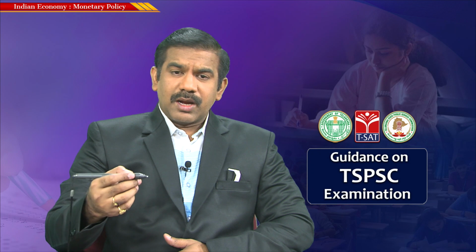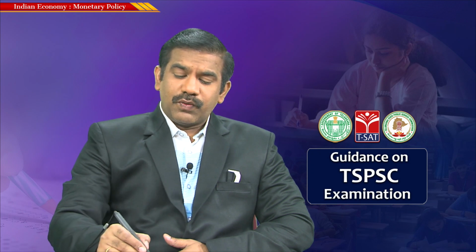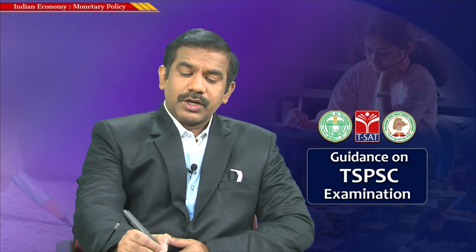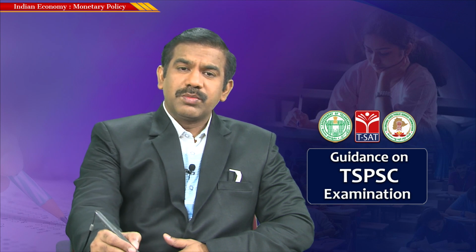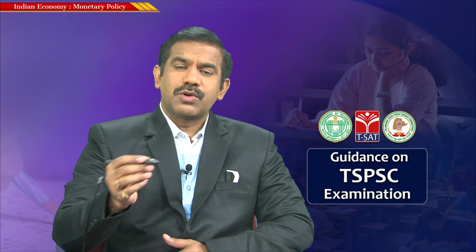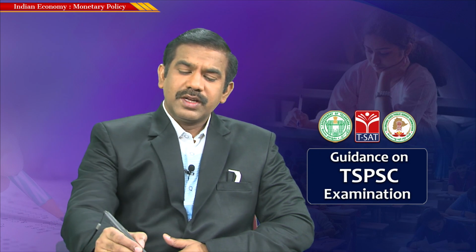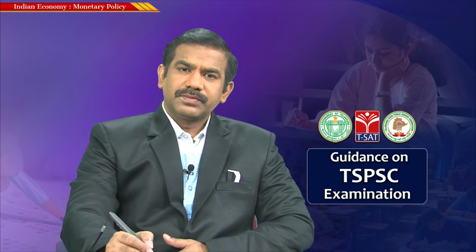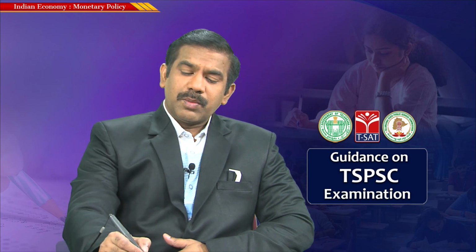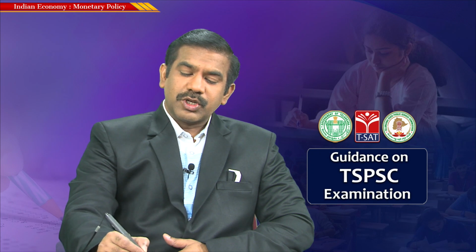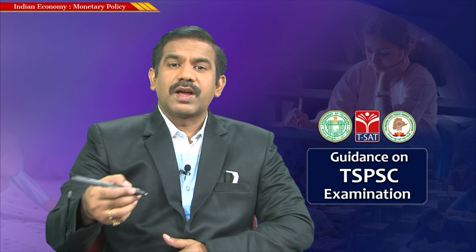At the same time, the RBI, based upon the circumstances, could also go for the opposite of it. That means it could reduce the supply of money. How? By simply increasing the interest rates. So simply, the RBI controls the supply of money or supply of credit by altering the interest rates. If the RBI goes for increasing interest rates, what happens to the credit supply? It decreases, because people would not be interested in borrowing more money at a higher rate of interest.